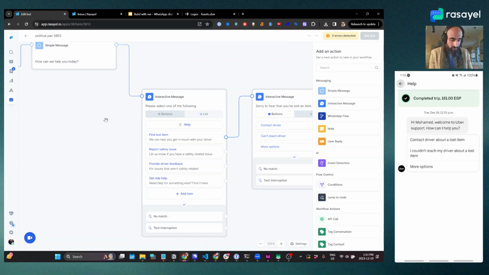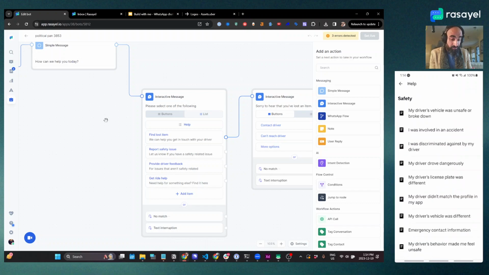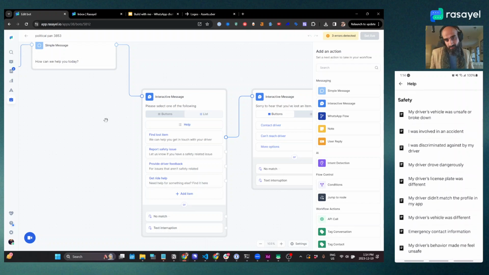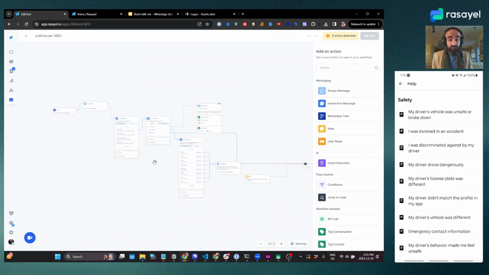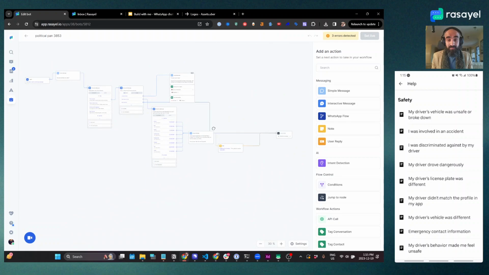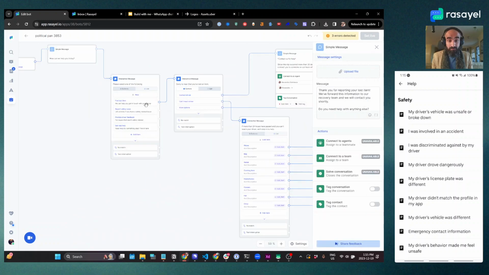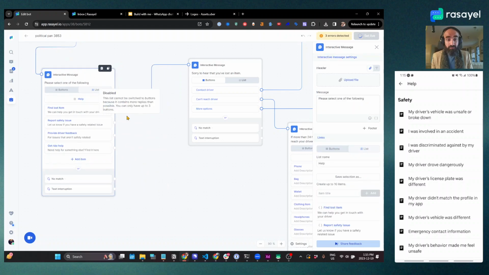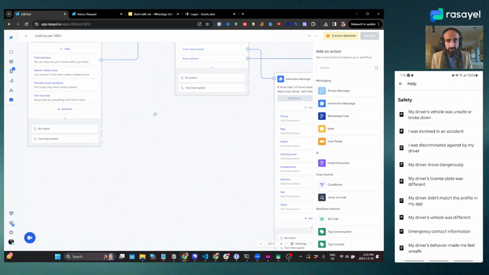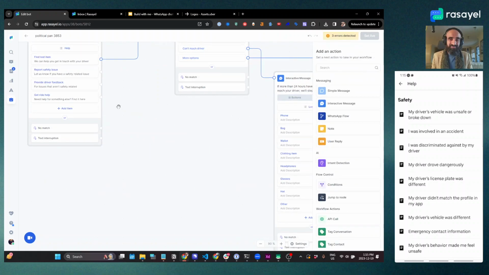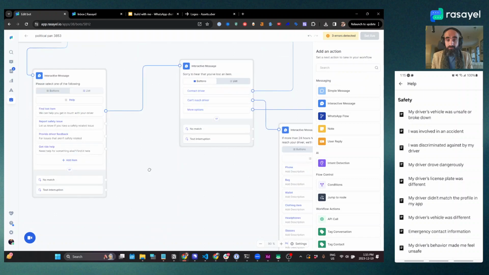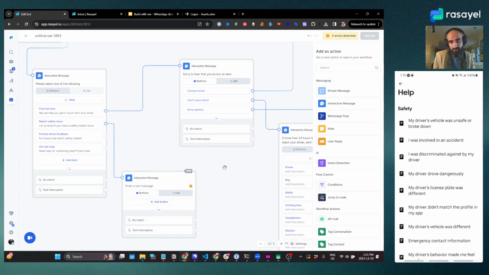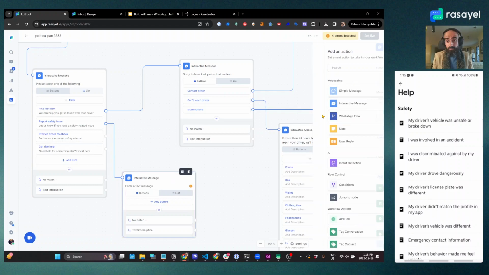Okay, so let's move on to another part, report safety issue. So now this is getting very familiar, so I'm going to speed this up a tiny bit. We're going to create another node. Probably we will do safety issues and then we'll skip the others in the interest of time. And then we will have to go through our errors before really running this. So let's see, we want another interactive message. Report safety issues will come here. So if I click on safety, we'll go to the interactive message.